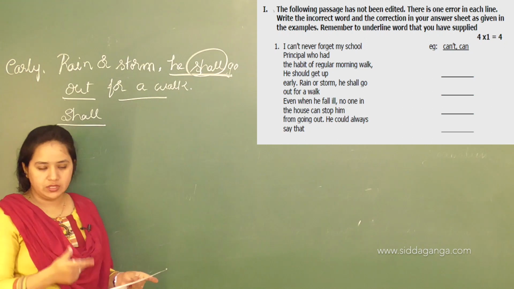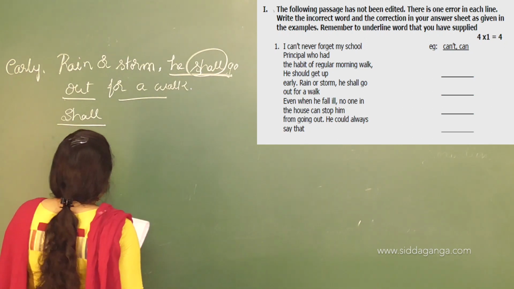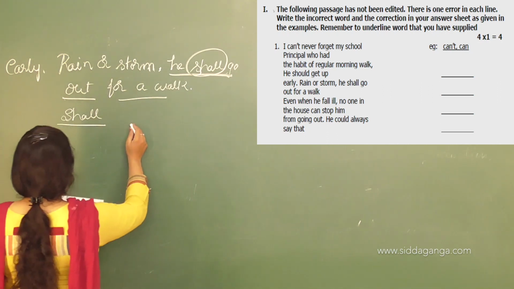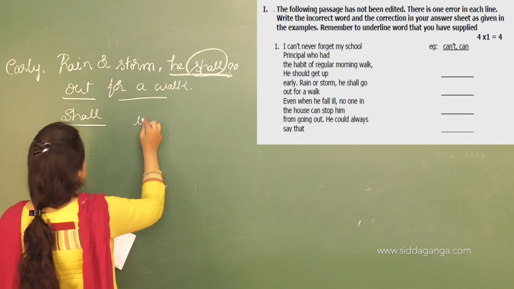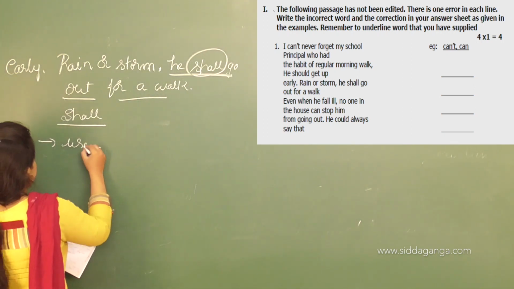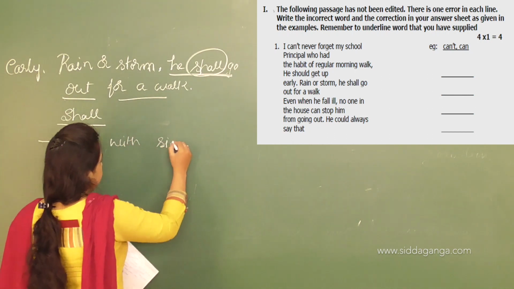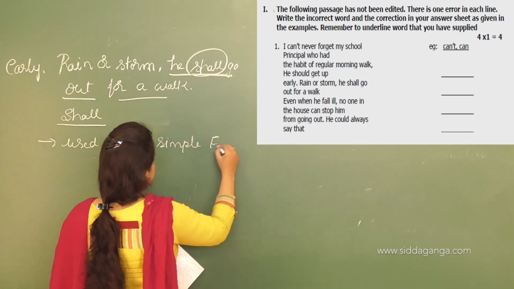So let's talk about this shall and will. These are the forms. Always this shall is used with simple future.